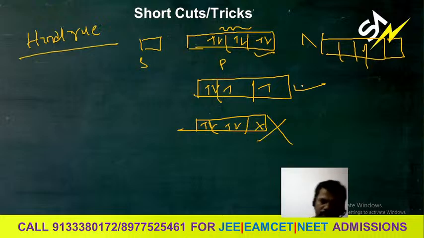Now, first of all, in the degenerate orbitals. What are degenerate orbitals? The orbitals which have the same energy. All orbitals which have the same energy are called degenerate orbitals.